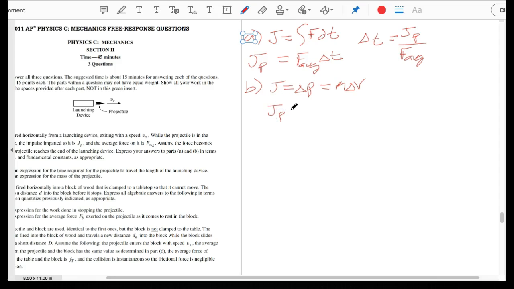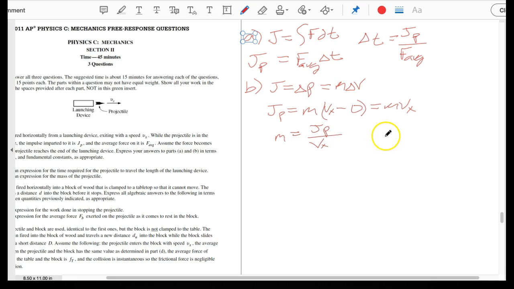So the impulse of the projectile is equal to mass times the final velocity in the x direction minus 0. So this is just equal to mass times that velocity. So our correct answer here is mass is equal to the momentum of the projectile divided by that velocity, which is Vx.